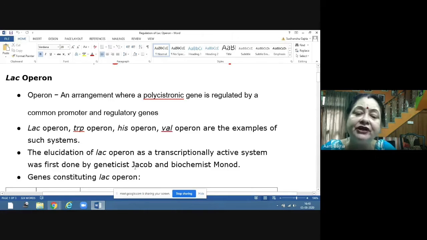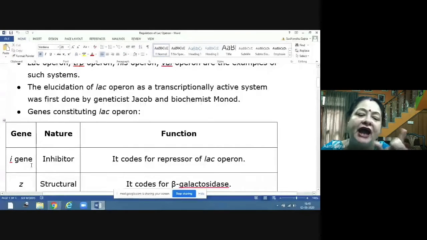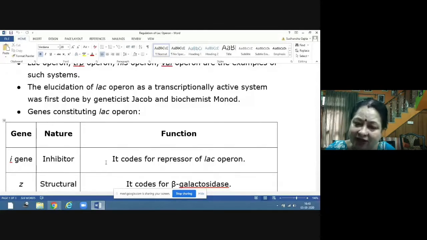Now, what are the various genes present in the lac operon? The first gene present is the regulatory gene, called the i gene. I stands for inhibitor. It codes for the repressor of the lac operon. What is a repressor? A repressor is the inhibitor which does not let the process of transcription start. That's why it is called an inhibitor. Now, this i gene can be a promoter as well. This gene can activate, and it can inhibit. So here it is an inhibitor.